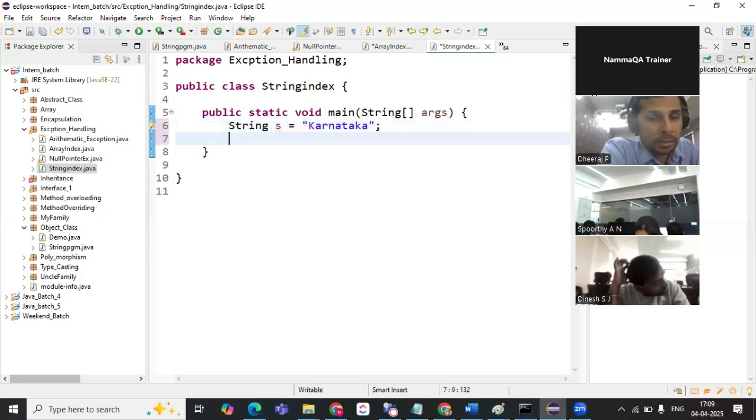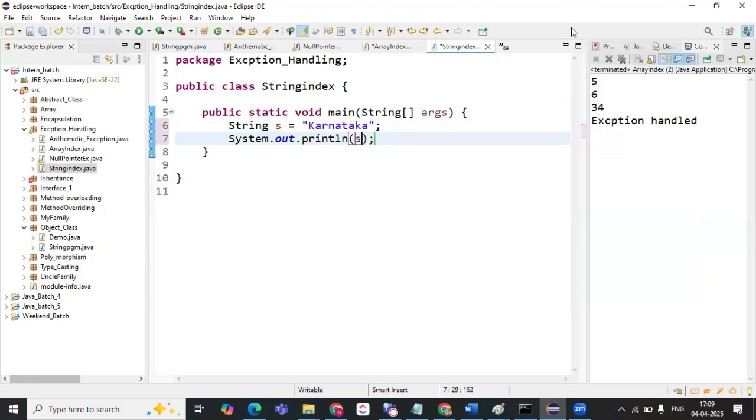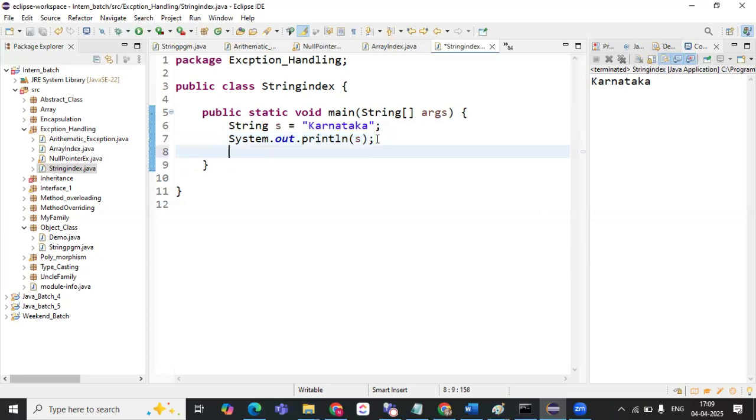If I try to print the string, what will be printed? Karnataka, it is printing. Am I right? Yes, ma'am.